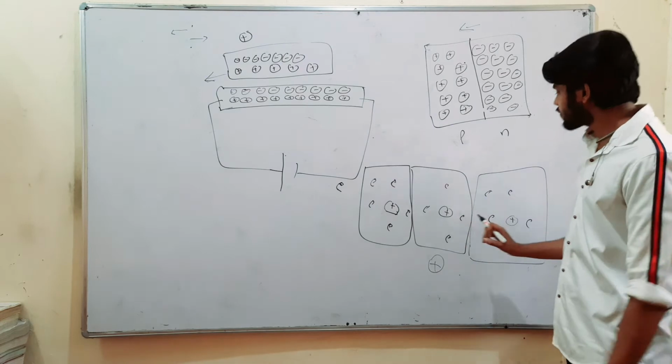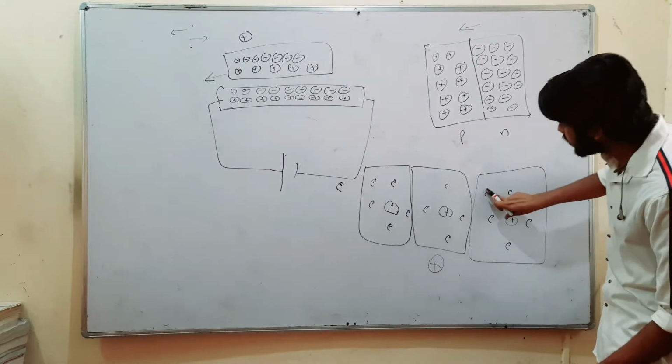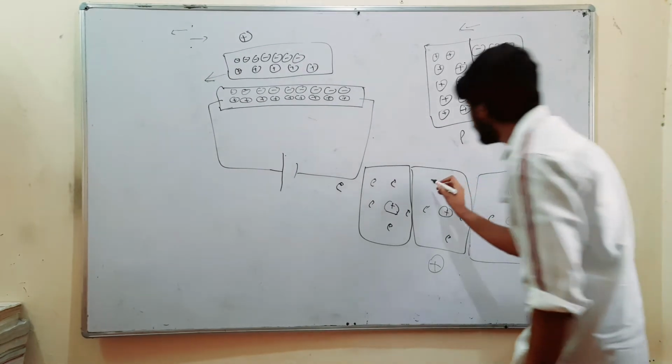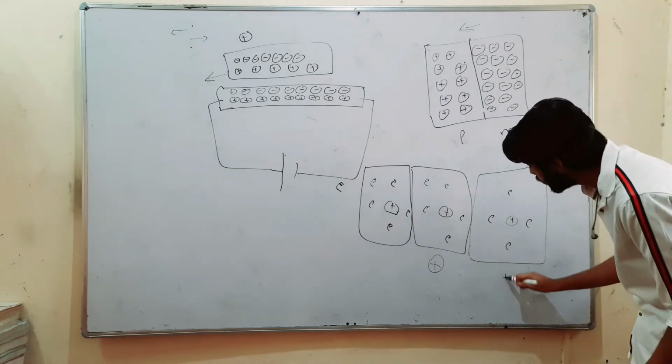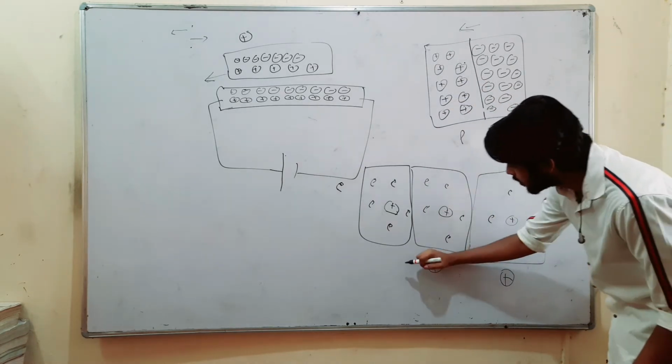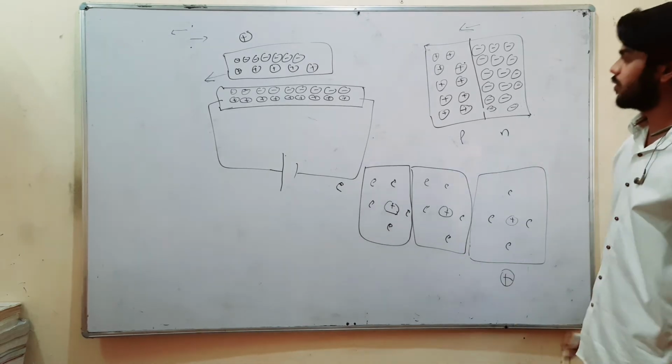Are you getting? Similarly, this electron will move from this place to this place. Now this has become positively charged and this has become neutral.